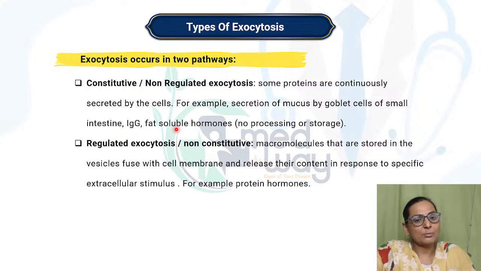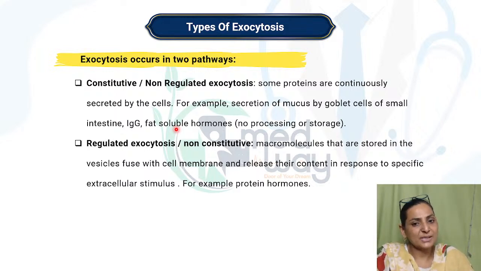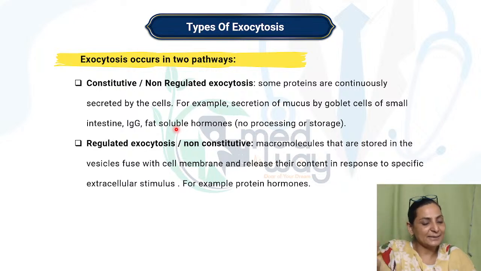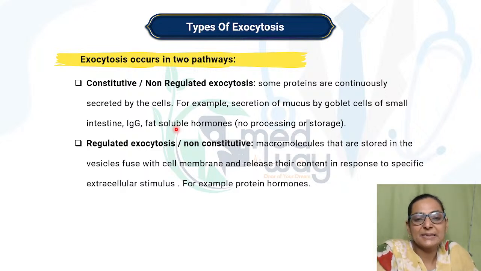Remember, the protein hormones are always synthesized as pre-pro hormones. Like suppose if it is insulin, it will be pre-pro-insulin, pro-insulin, and then insulin, right? So that regulated exocytosis processing is done basically in the endoplasmic reticulum and Golgi apparatus.